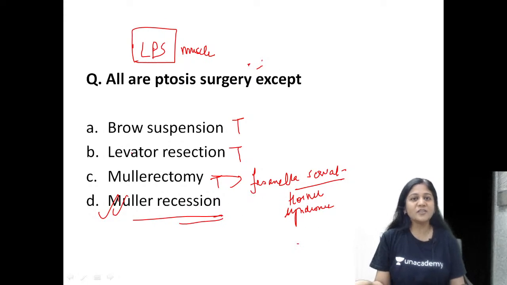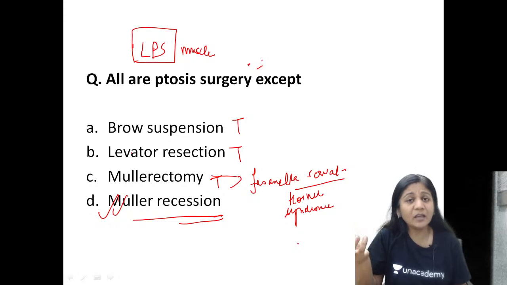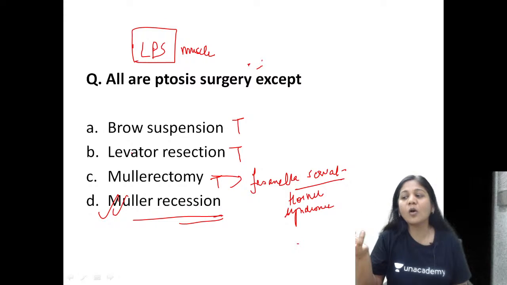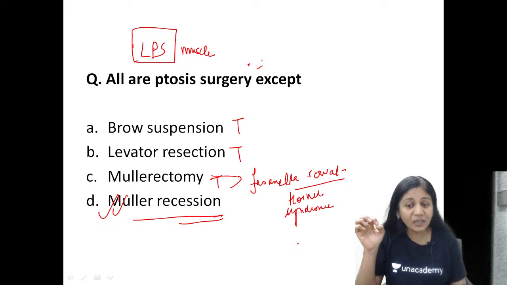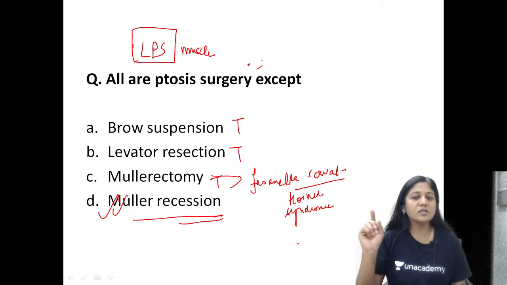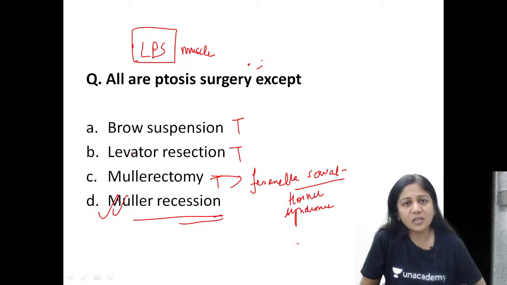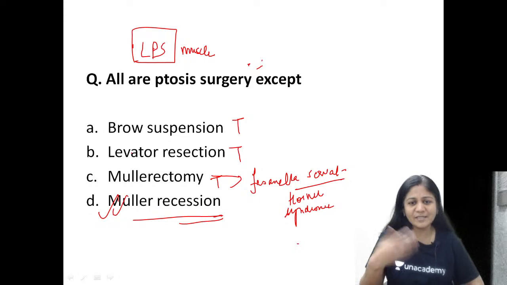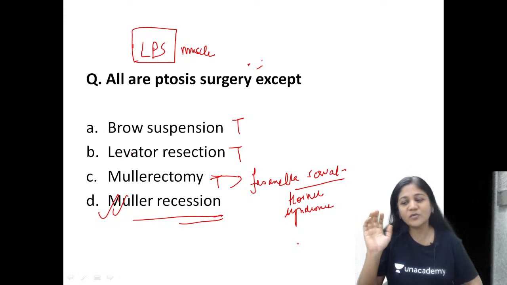But what about molar recession? First of all, what does the word recession mean? Recession means you weaken. So would you like to weaken the molar muscle? No, not at all. We would like to make that muscle stronger. Isn't it? Yes, Dr. Shamsher, you are absolutely right. So mullerectomy, Fasanella-Servat surgery, is for Horner syndrome ptosis. The molar recession surgery is actually not a surgery. I just gave it a fancy name. Recession of molar is not done. You are not weakening the molar muscle. It is not required for any kind of stuff.